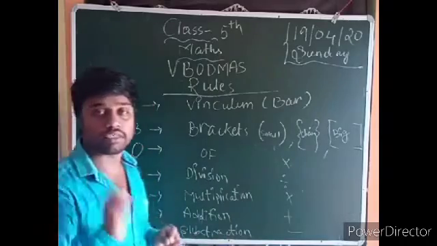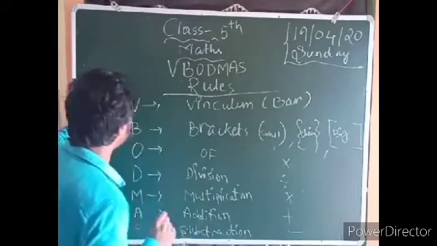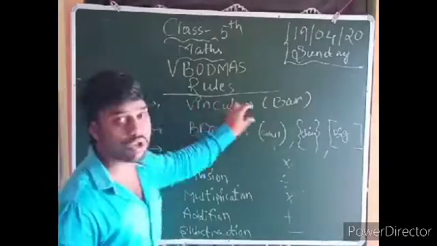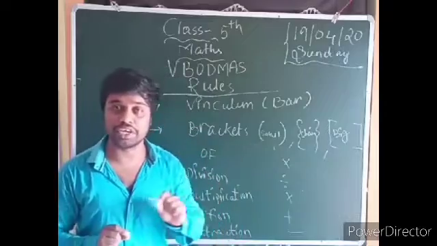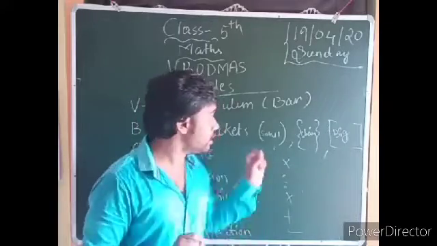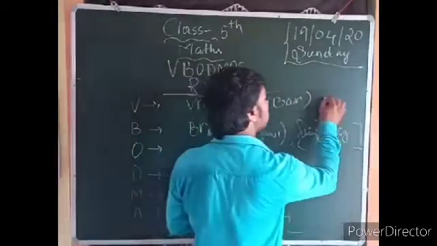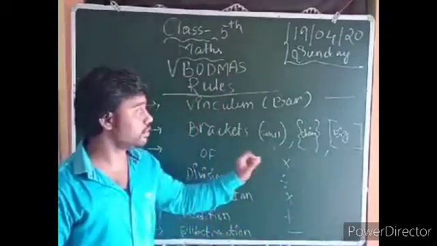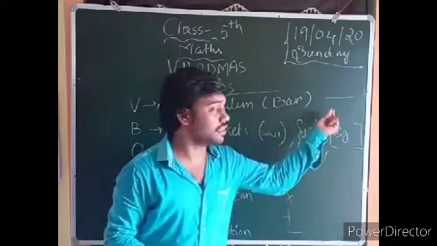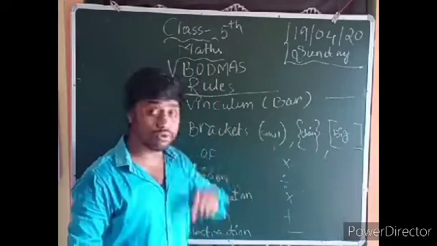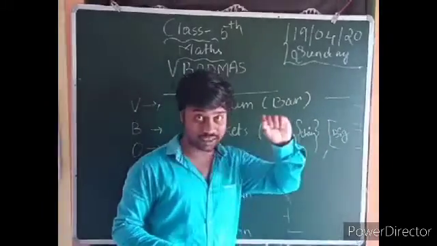Now BODMAS. The first letter is V, capital letters, which stands for vinculum. In previous classes you may not have read about vinculum. It is a bar-like structure, meaning it is one line. You can see how this bar-like structure is used and where it is used. This structure is a line, a bar.